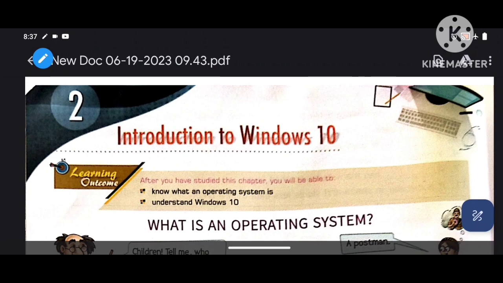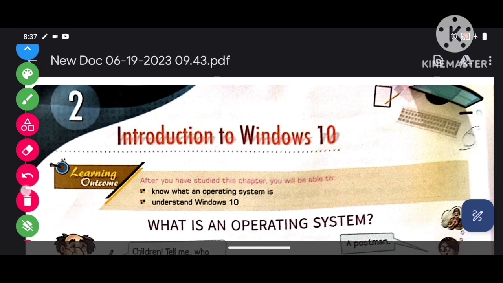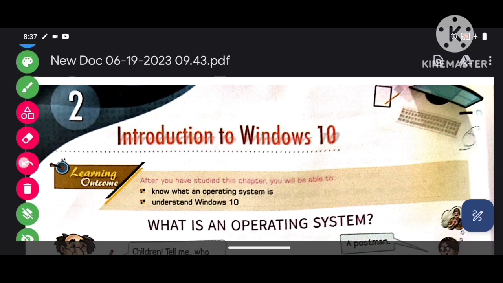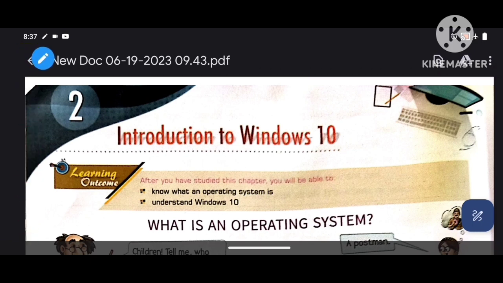As we learned yesterday in chapter 2, the introduction to Windows 10. What is Windows 10? Windows 10 is the latest version of an operating system. Okay. So, what is the operating system? When we talk about the latest version, Windows 10, this is the operating system.